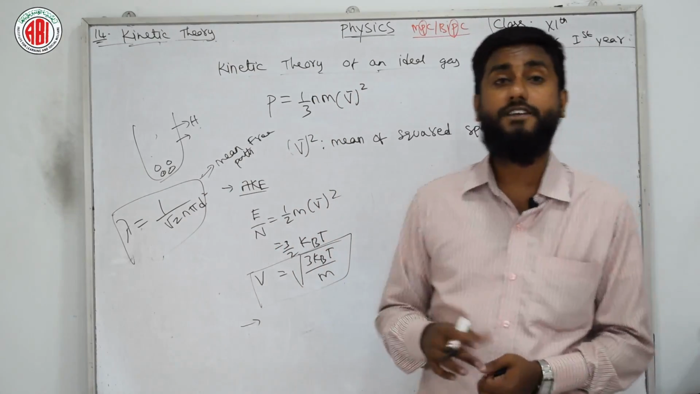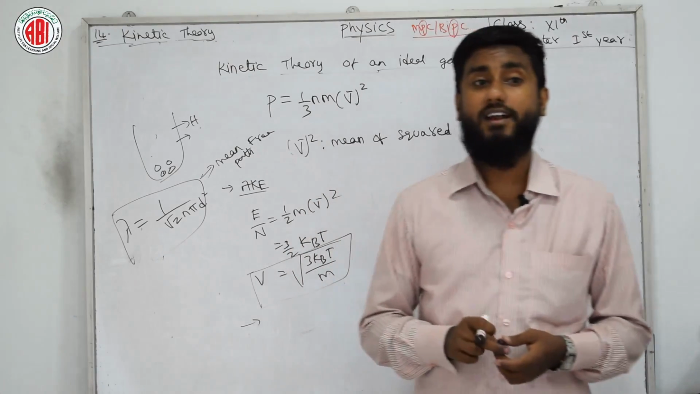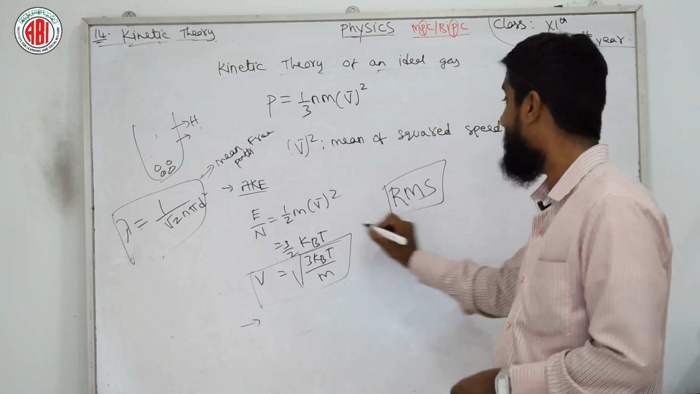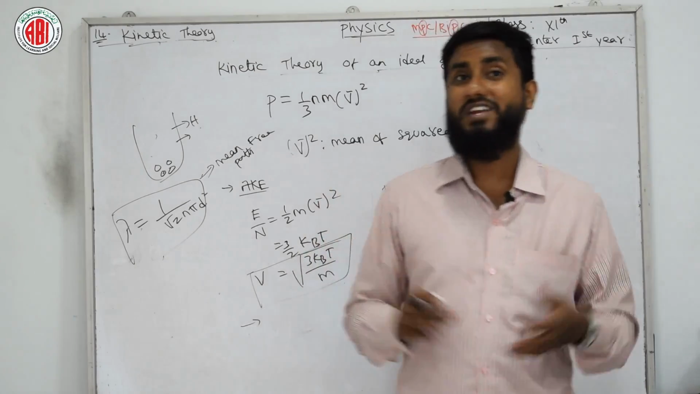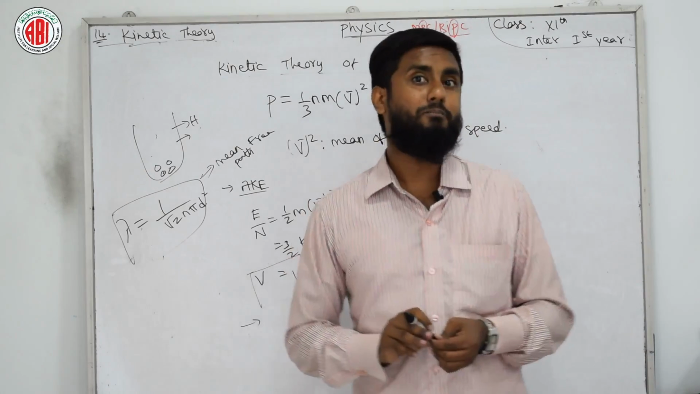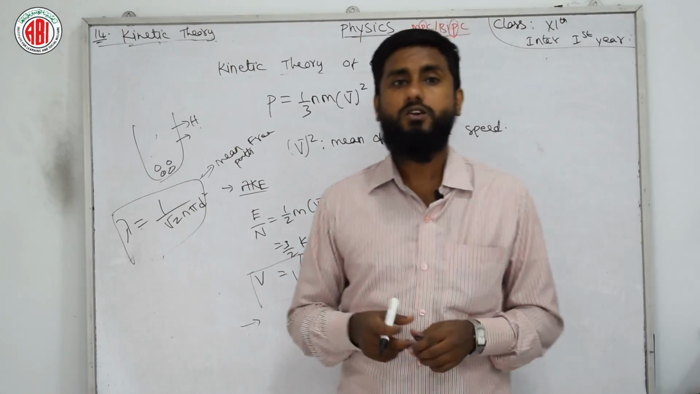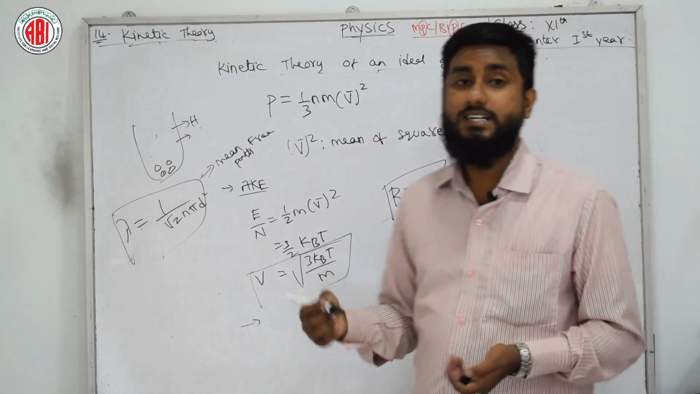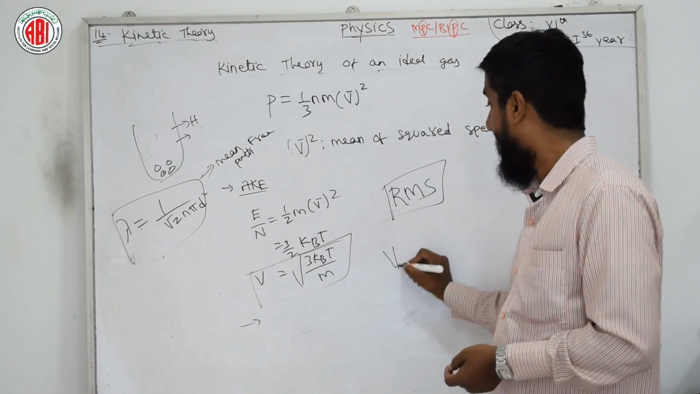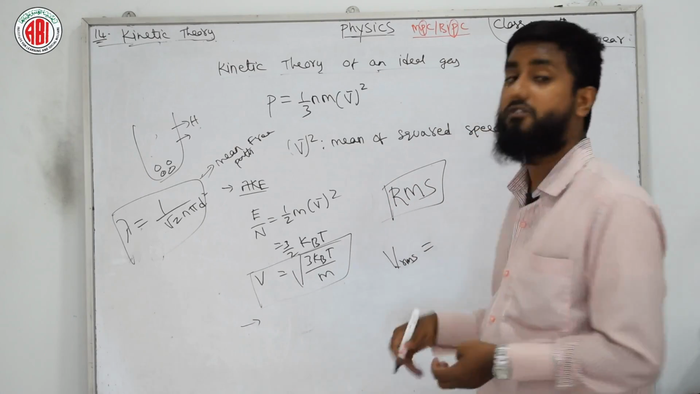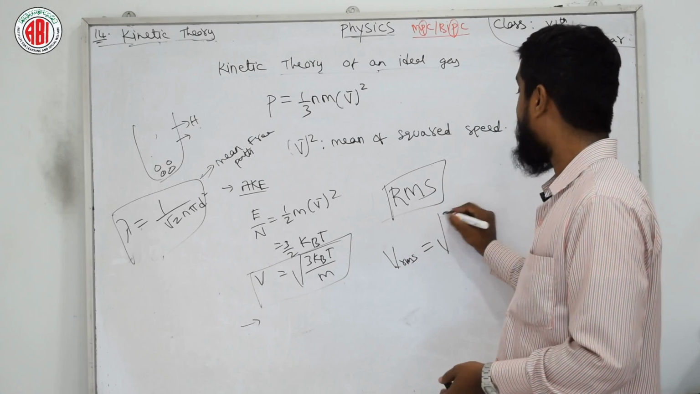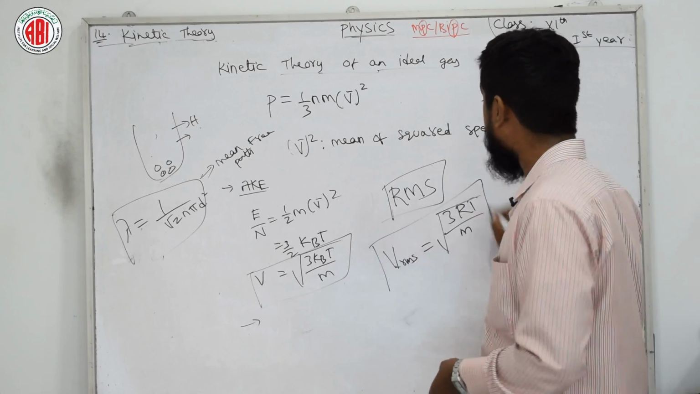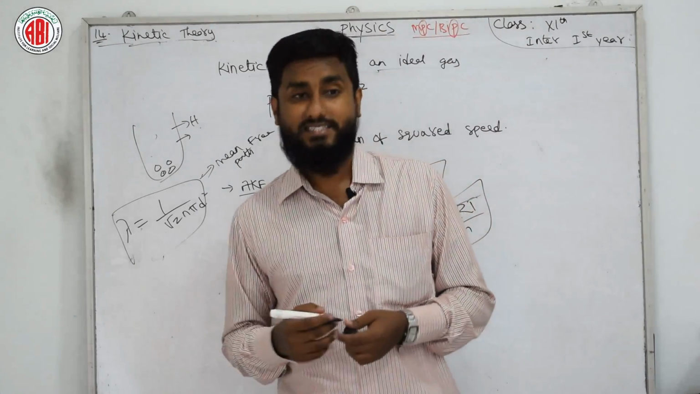Next we have one more thing related to this, root mean square, RMS. This is an important term we need to remember, RMS. It will not leave you, especially in competitive examinations. RMS has its own value: vRMS = √(3RT/M). So this is the formula related to RMS.